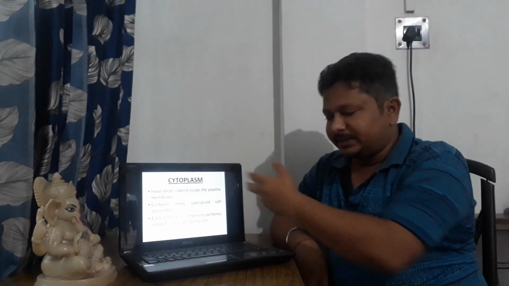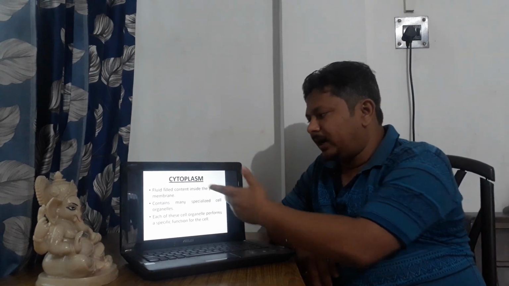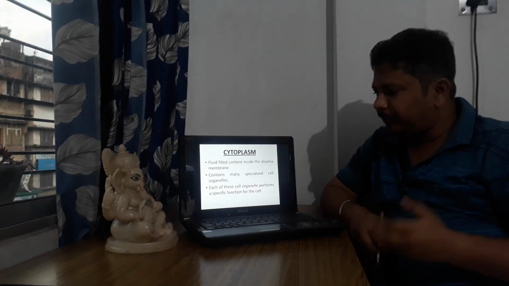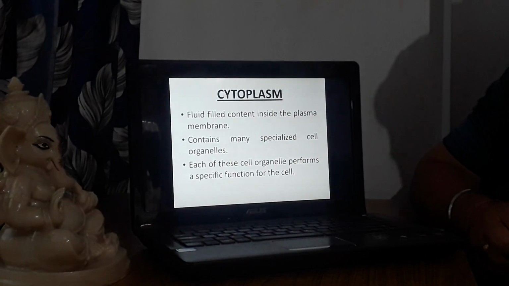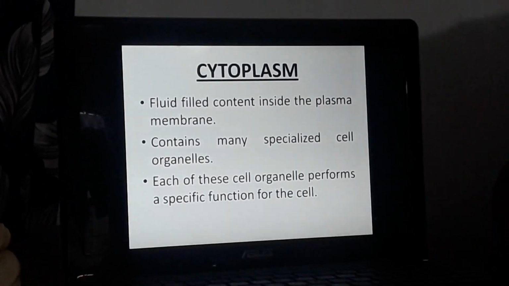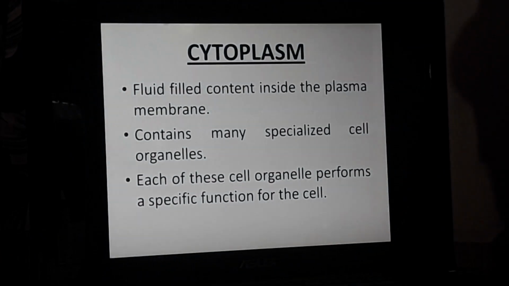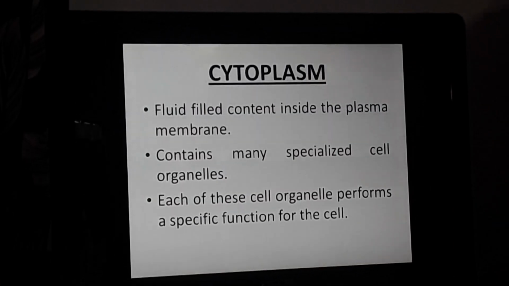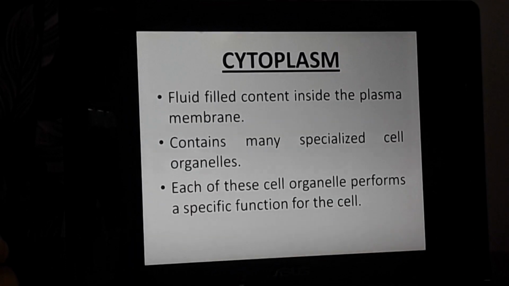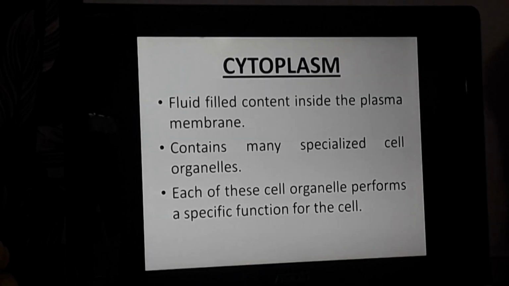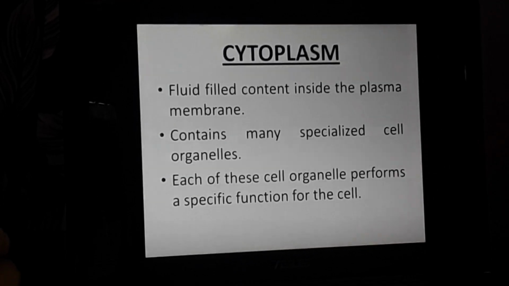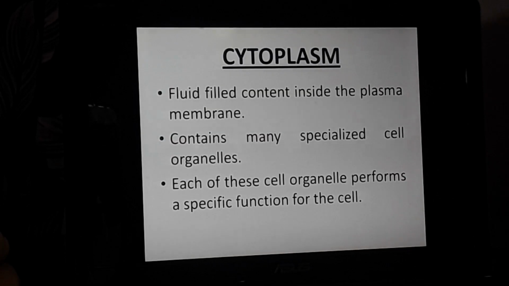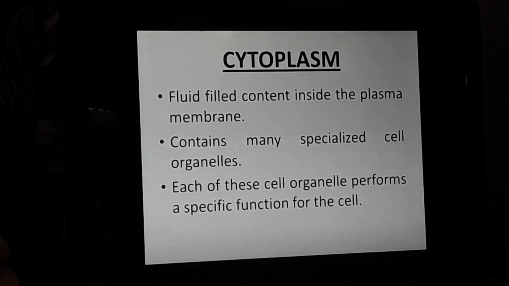I have written here, you can see, a fluid-filled part which is called the cytoplasm. And cytoplasm has all the cell organelles in it, starting from the nucleus to the mitochondria. We have one more part called the ribosome. All are located at different places, but all are present in the cytoplasm. Cytoplasm serves as a medium.